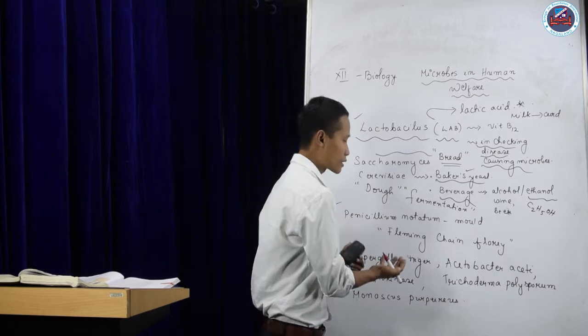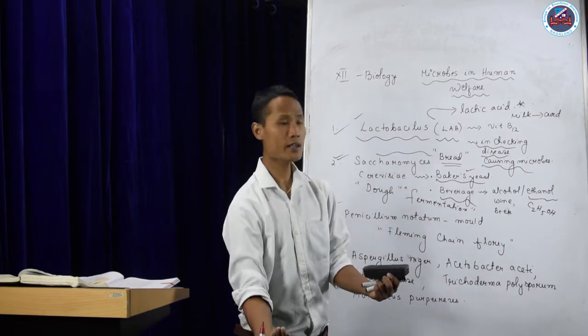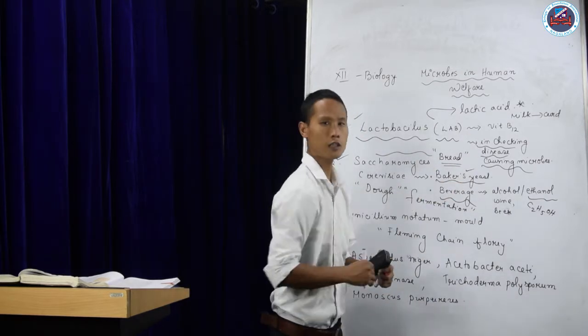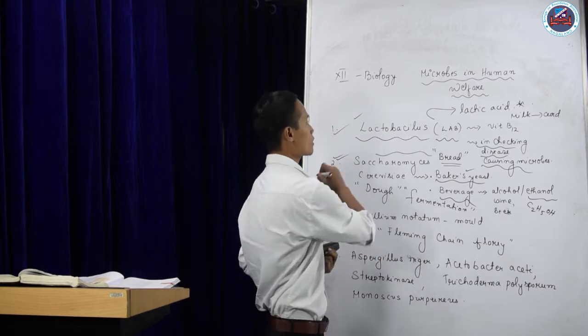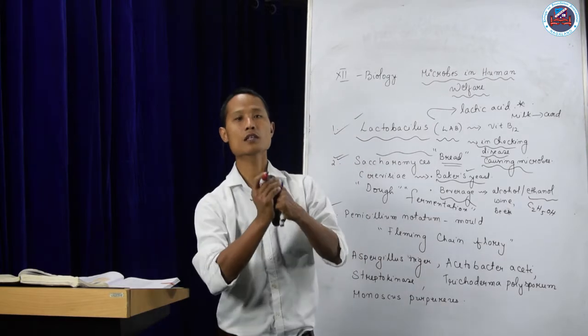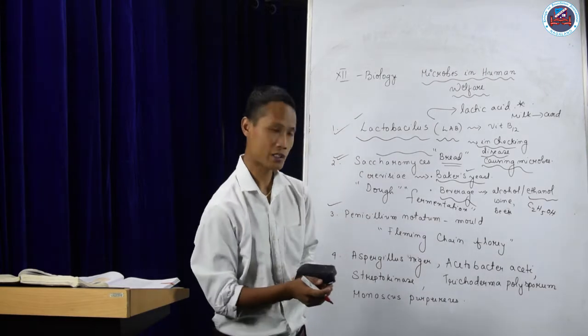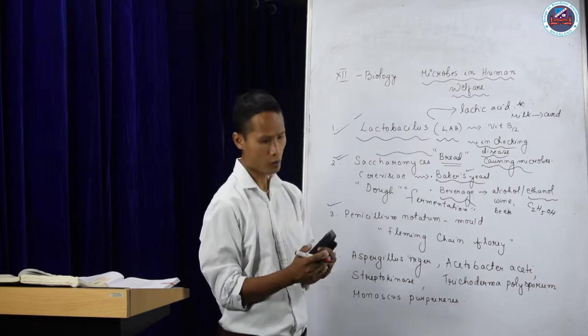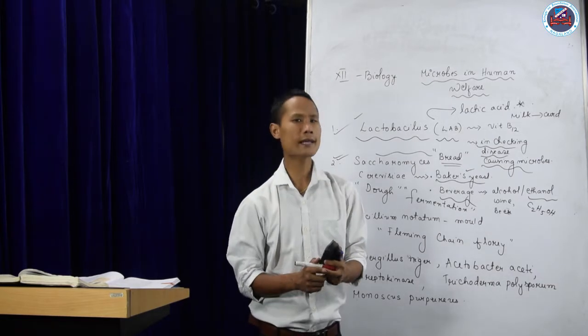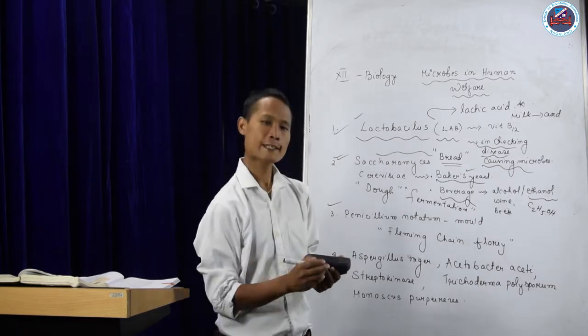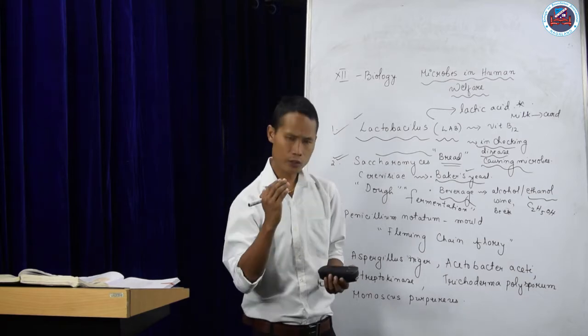So that can be used, and then by the process of fermentation, we can produce the alcohol products. So we say that microbes can be useful in the manufacture of beverages. The third is, during World War II, there was a scientist called Alexander Fleming, who was working on staphylococci.